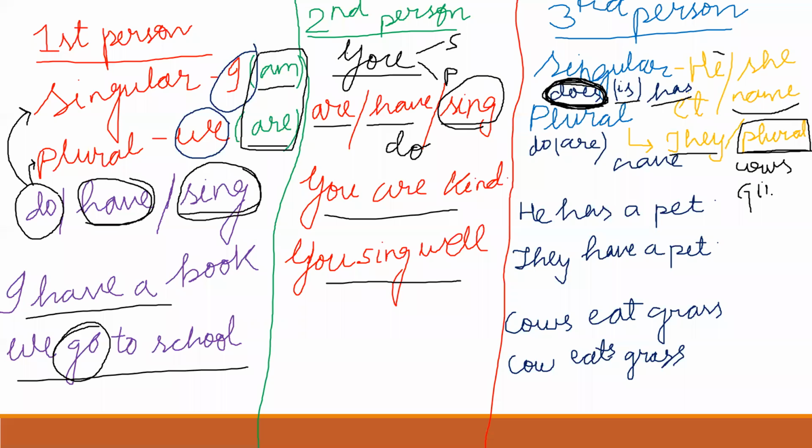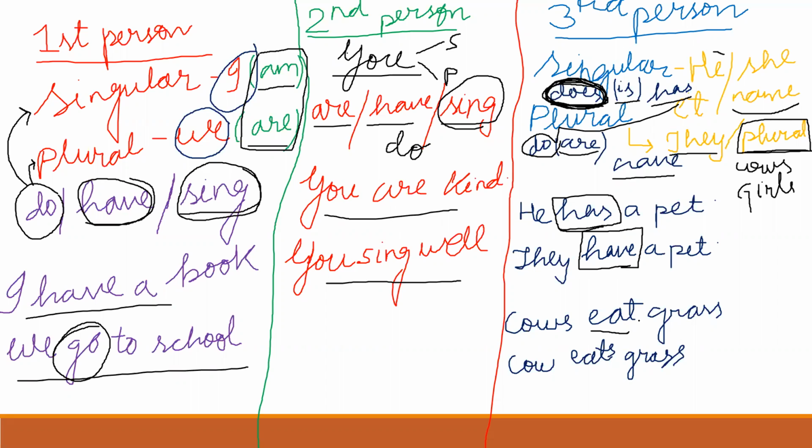Okay, in that case, what you are using are. We will be using are, have, not has. Has we will use in singular. Have and do. So these all are important. Now, an example, you see: he has a pet. They have a pet. You do not write they has a pet or he have a pet. No.